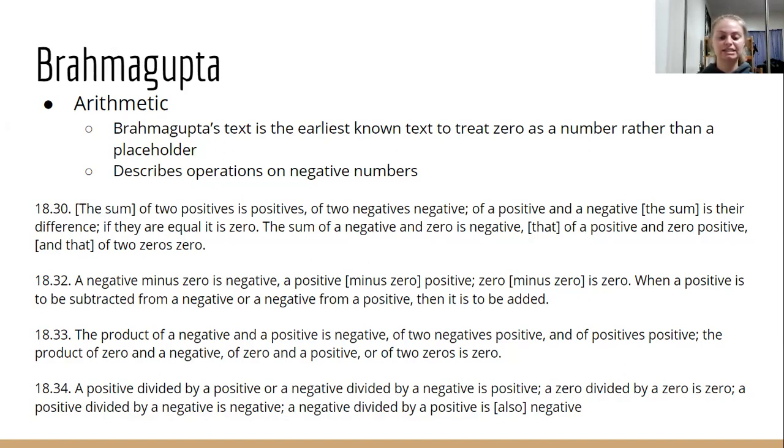So it's kind of interesting to see that these operations are finally being formulated, because as we know, negatives and zeros are not fun to work with, especially back then. A lot of people were scared of that. And so these were some of Brahmagupta's major mathematical developments. I didn't incorporate everything that he did because, like I said, there's a lot.